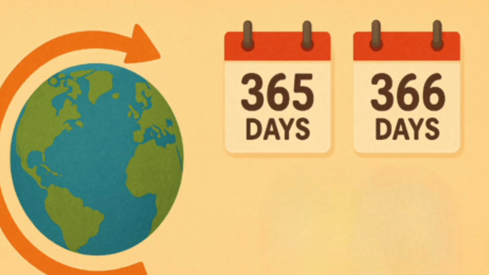What is a leap year? A leap year has 366 days instead of 365. This happens once in every 4 years. The extra day is added to the month of February, making it 29 days long. Normal February has only 28 days.